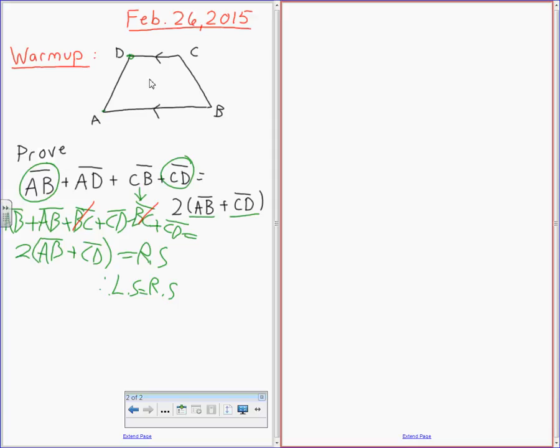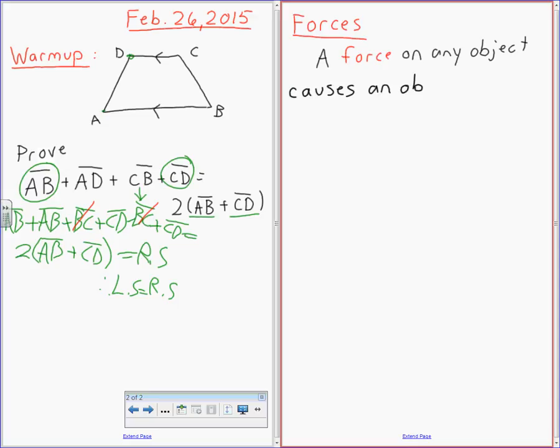Okay, here we go, forces. We're going to say a force on any object causes an object to undergo acceleration.